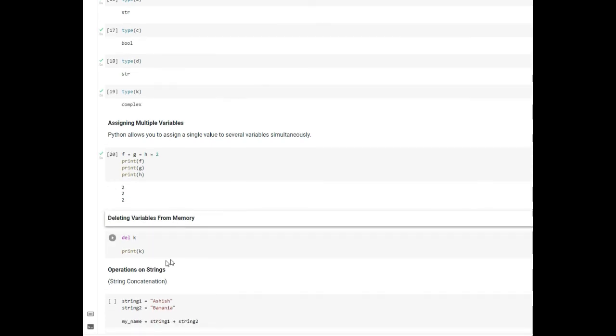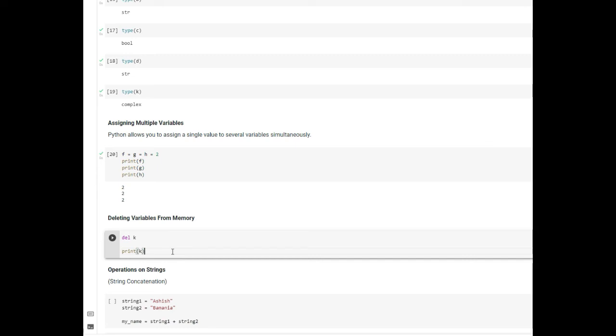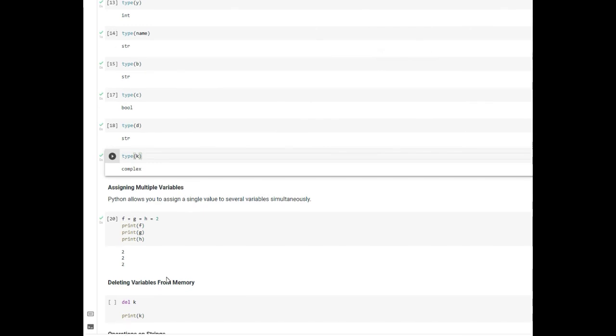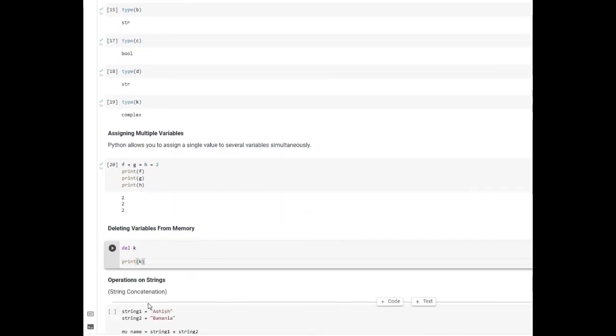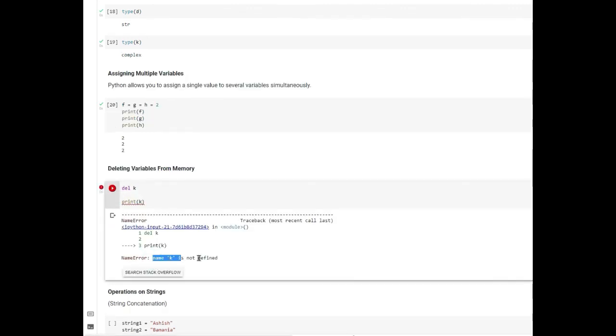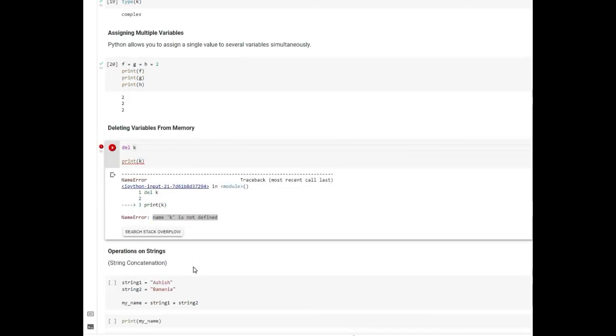The next step is deleting variables from memory. When you create a variable, there is a section of memory that is assigned, and then you set a value to that section of memory. But if you just want to clear that section, you can just write del, that is delete, and then k. Initially we assigned a complex number to k, but when you execute this and then try to print the value of k, it will throw an error saying that k is not defined, because we have just deleted k.